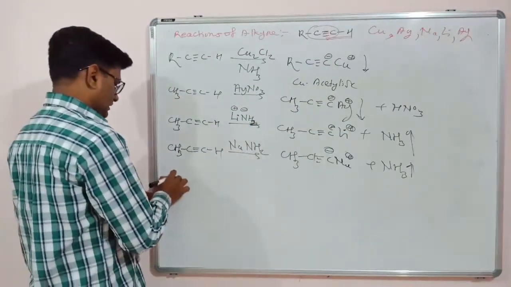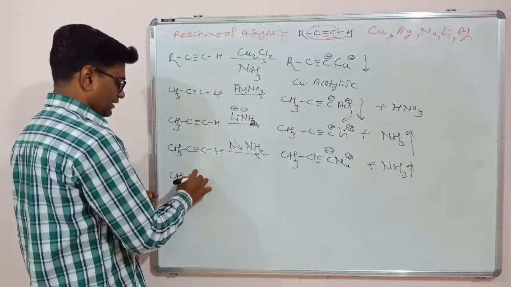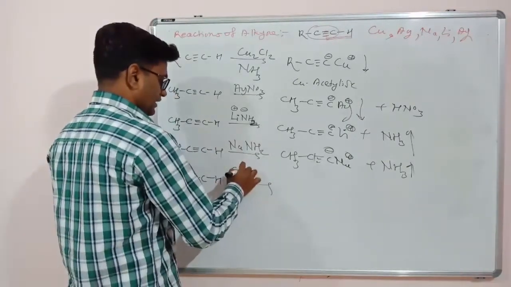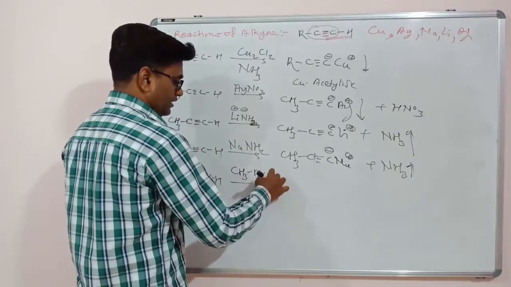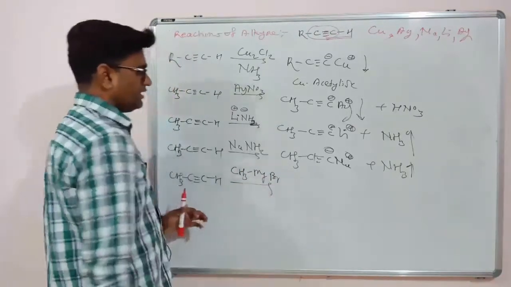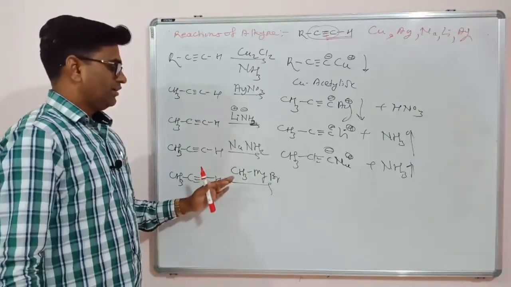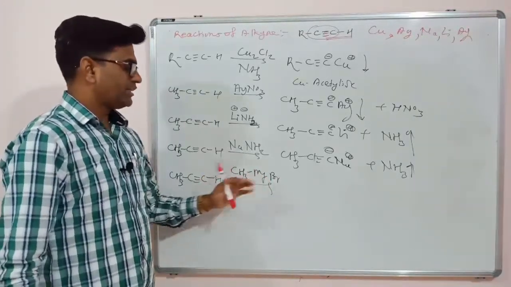For example, CH3C triple bond CH, and if you are using CH3MgBr, what is this? Methyl magnesium bromide. This is a Grignard reagent, methyl magnesium bromide.